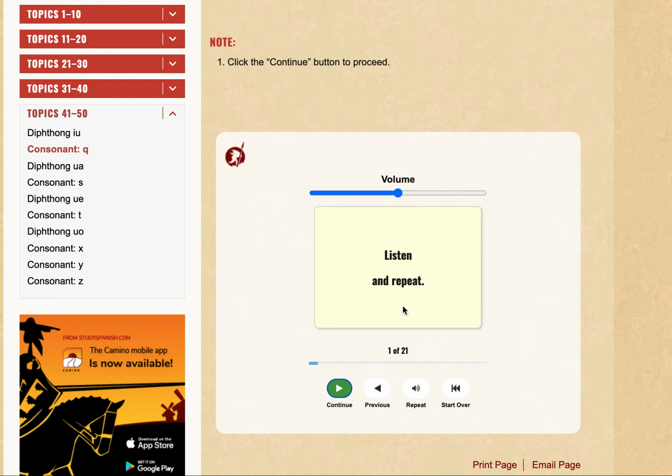Alright, so we have completed yet another exercise. So the takeaway is that consonant Q is pronounced like K, right? The letter K, just like K in the word kid. And Q is most often found in combinations with U. So pretty straightforward at that.